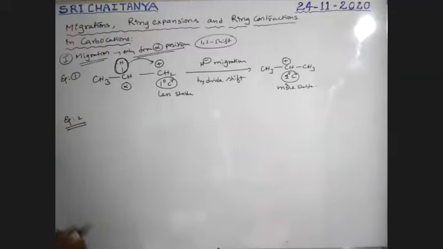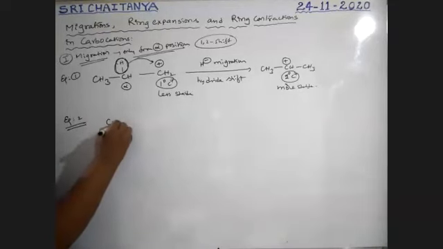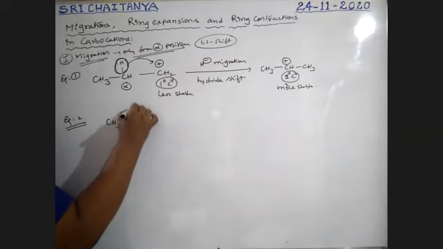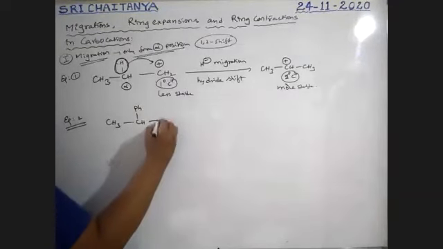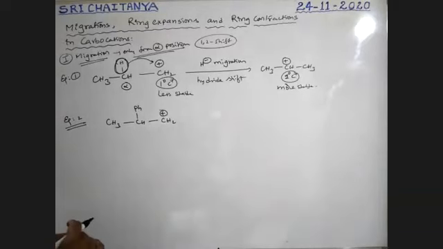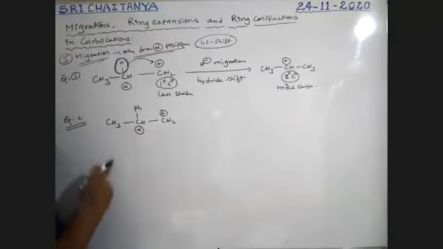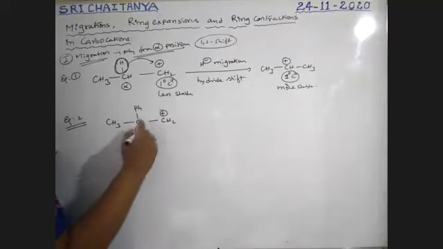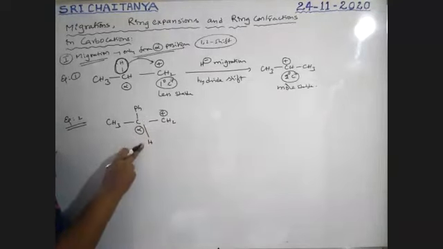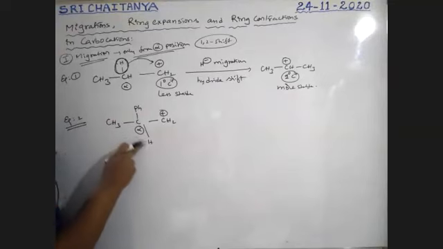Example 2. I am taking CH3, CH, Ph, CH2 plus. See here, boys. So this is the alpha position. In this alpha position, hydrogen is there, methyl, CH3 is there. So all these three are possible.